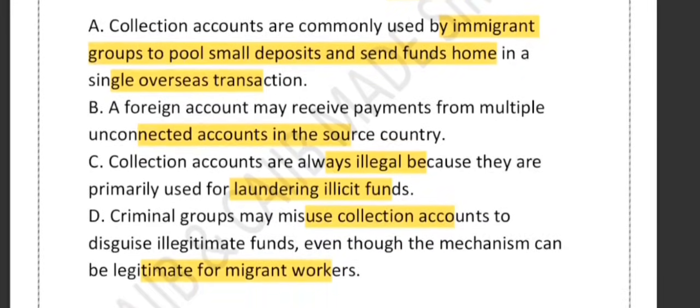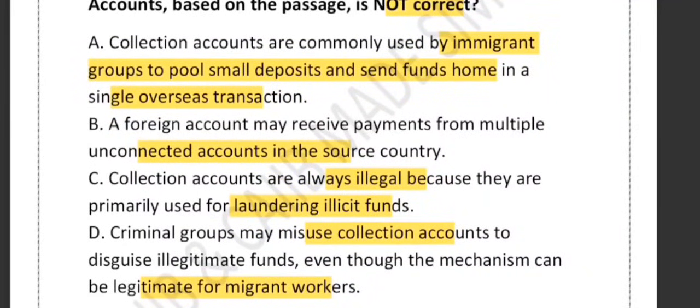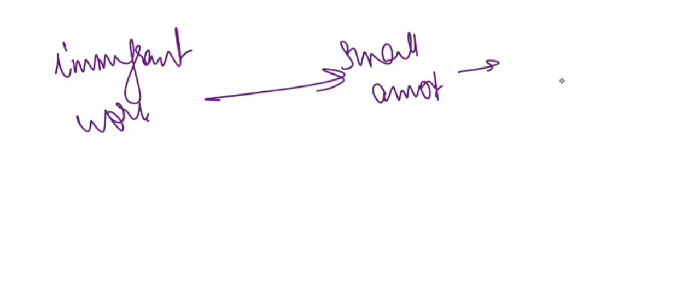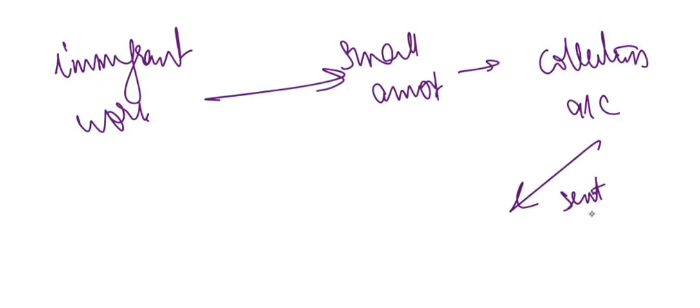If you look at statement A, the passage clearly says that immigrant workers deposit a small amount into a collection account and then the total amount is sent abroad in one single transaction. This is a legitimate method widely used by migrant communities. Let me show you what happens. There are some immigrant workers depositing small amounts into the collection account, and then the total amount is sent abroad in one single transaction. This is a legitimate method, so option A is legitimate.